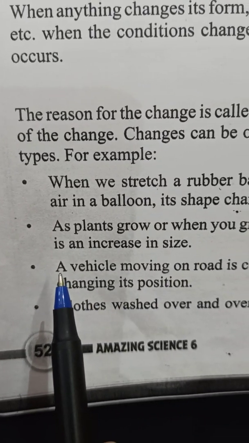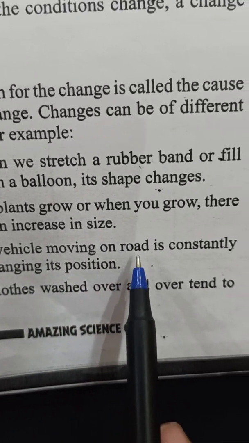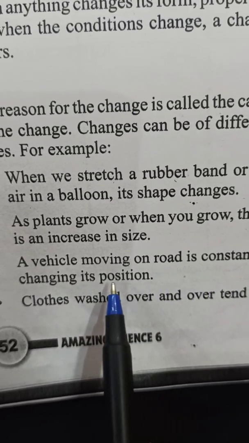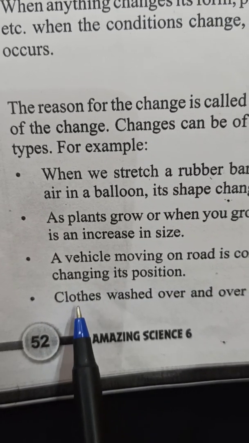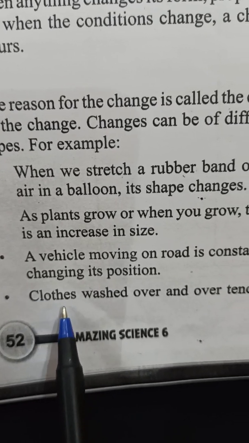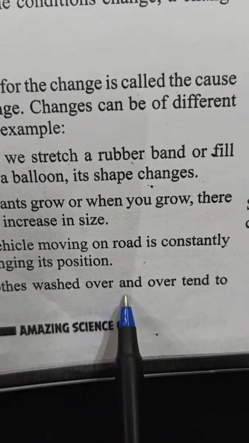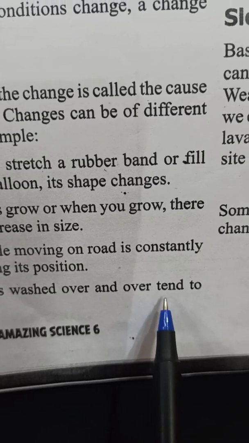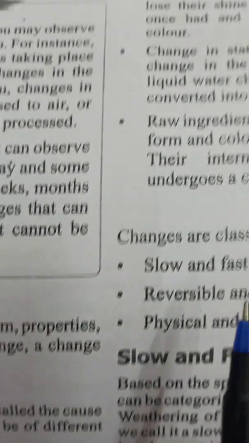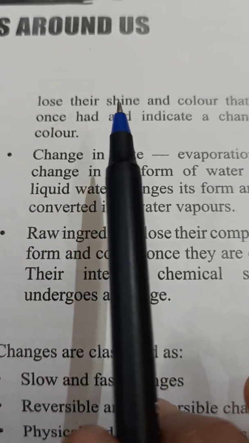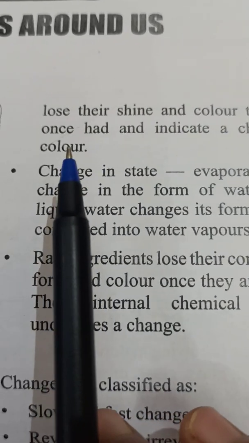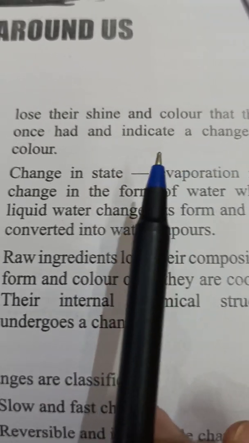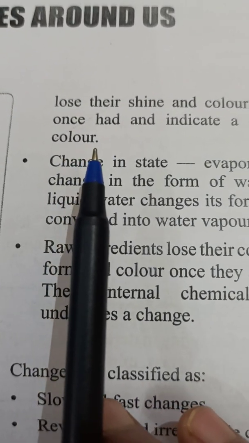Third example is a vehicle moving on road is constantly changing its position. And fourth one is clothes washed over and over tend to lose their shine and color that they once had, and indicate a change in color.